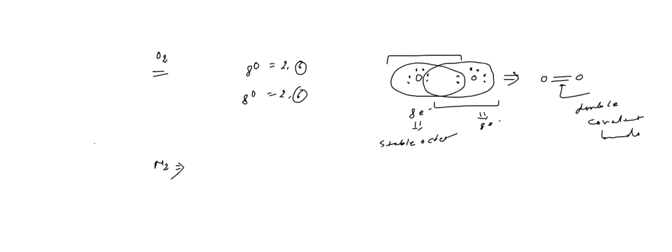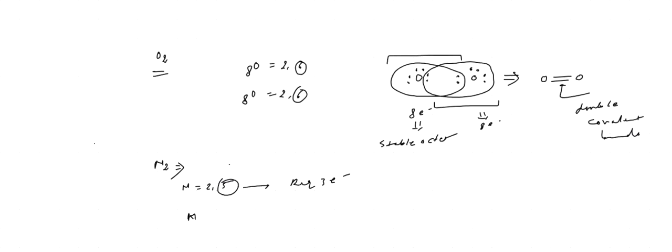Triple bond. Why triple? Nitrogen is 2, 5, so the outermost shell has 5 electrons. 5 means how many electrons are required? 3 electrons. Here another nitrogen is there.